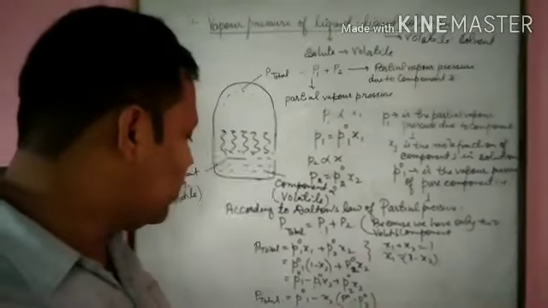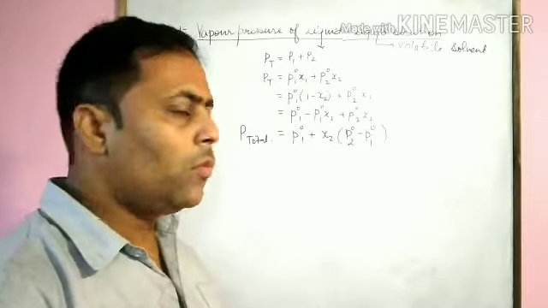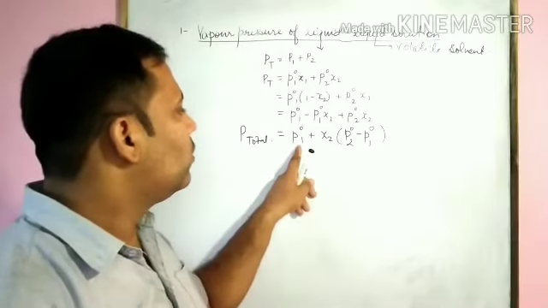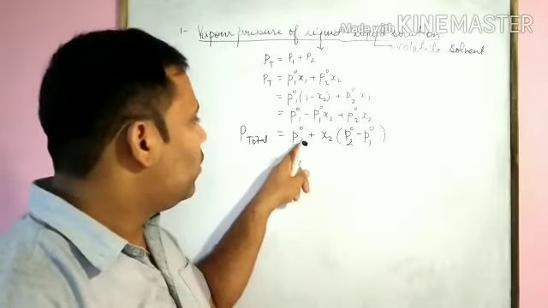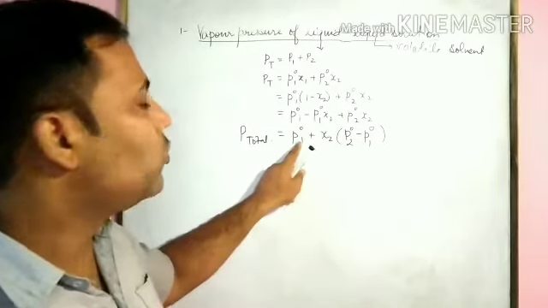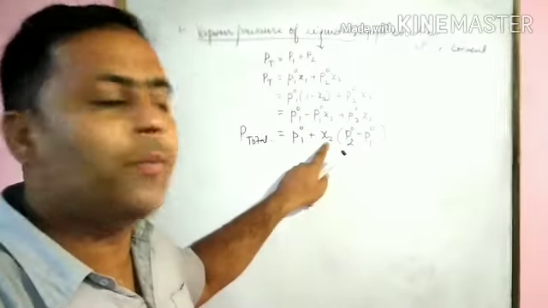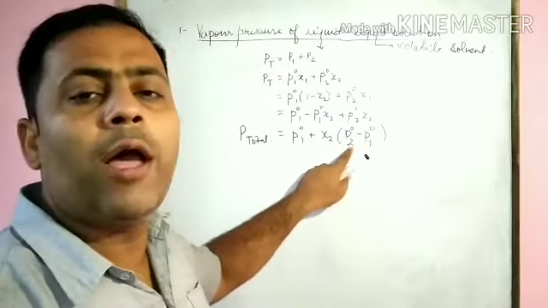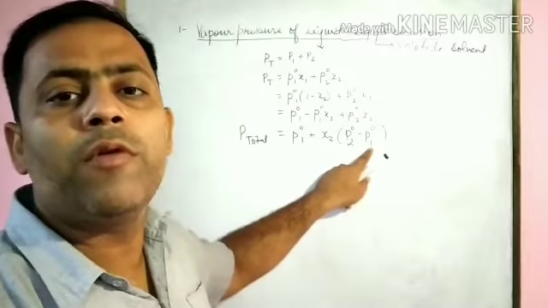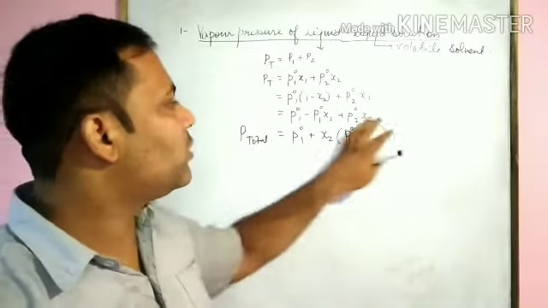We have also seen here that the total pressure is equal to the pressure due to the vapor pressure of pure component 1. Here we have the mole fraction of component 2. Here we have the pure vapor pressure of component 2. Here we have the pure vapor pressure of component 1. What can we conclude from this statement?